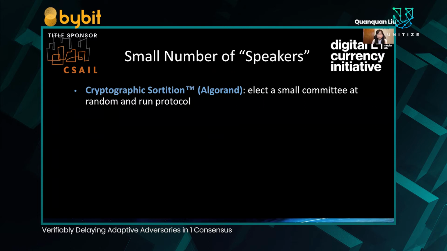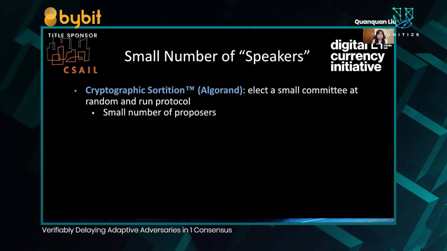One way by which current crypto systems deal with only having a small number of participants speaking is via cryptographic sortition, as used by the Algorand crypto system. Cryptographic sortition is a procedure by which all participants in the protocol elect a small committee at random. Then the consensus protocol is run among the small number of participants, which makes a decision and then informs all other participants of their decision.